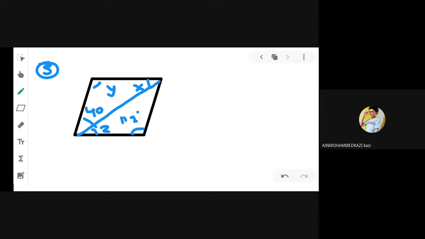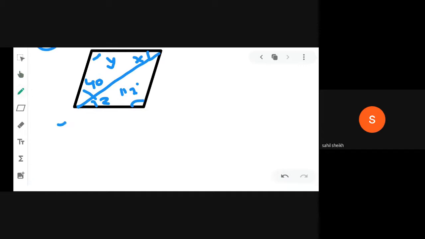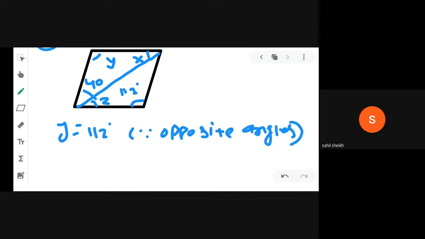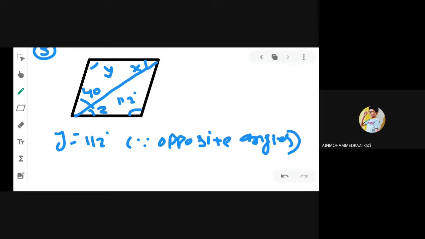Okay, see, we know that in a parallelogram opposite angles are equal, so we can say that y is equal to 112 degree. Are you getting my point? You can see y and 112 degree are opposite angles. So we can say that y is equal to 112 degree because of opposite angles. Clear all of you?